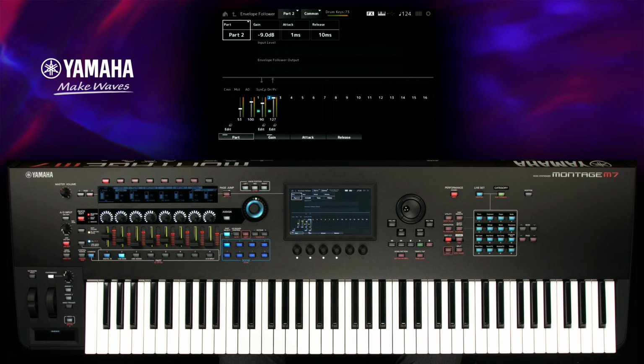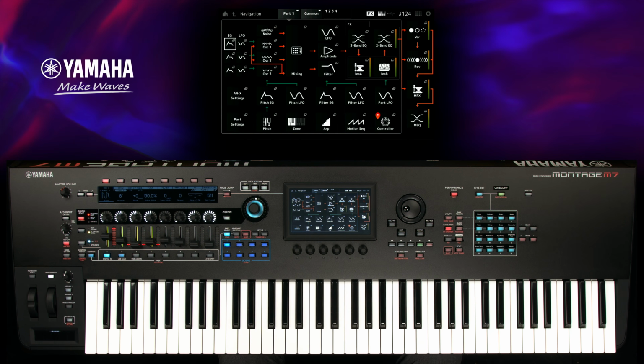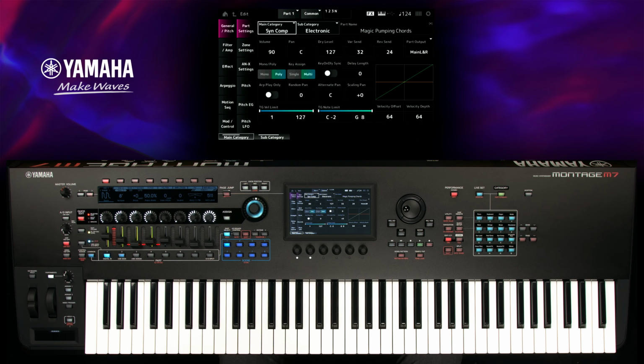To solo the modulation effect, go to Navigation, Part Settings, and turn off the output of Part 2.